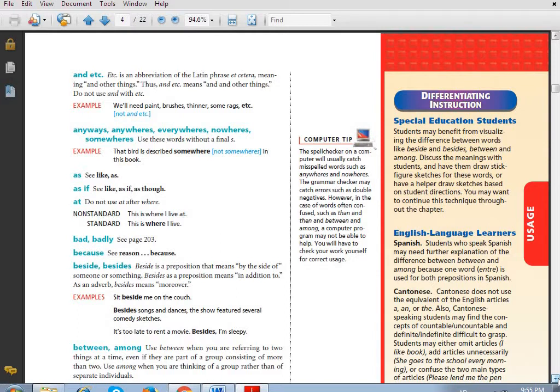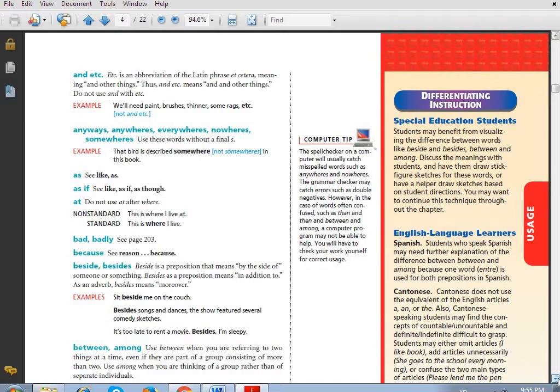Where is your saxophone at? Where is your saxophone? Okay, guys. Sometimes, don't use at after where. Don't ever, never use at after where. It's inappropriate, it's not standard, it's incorrect. Take care of this point.